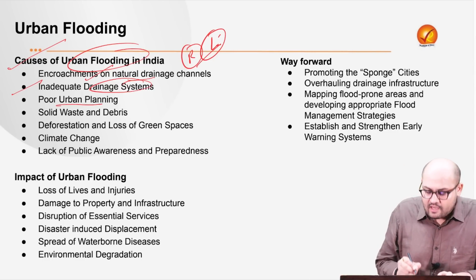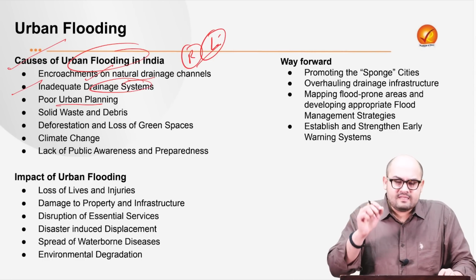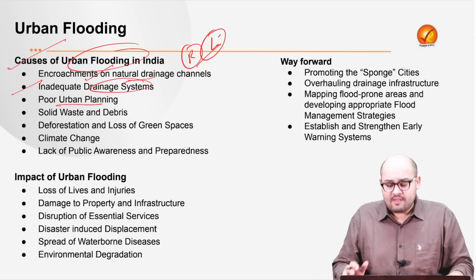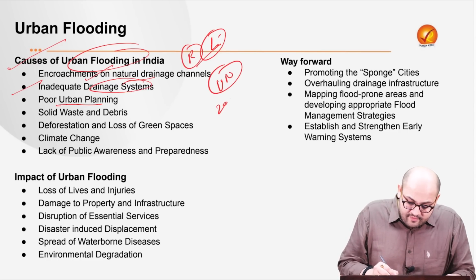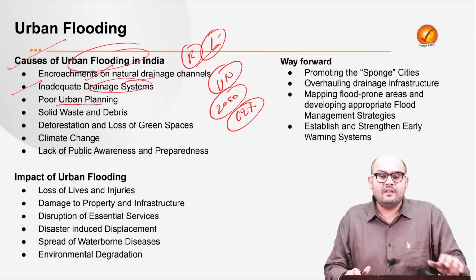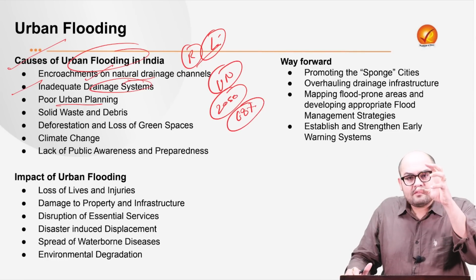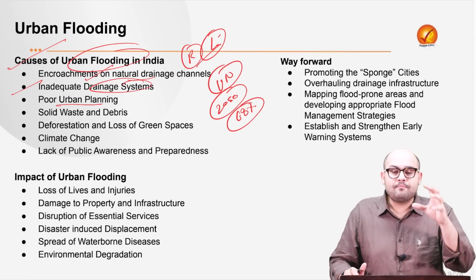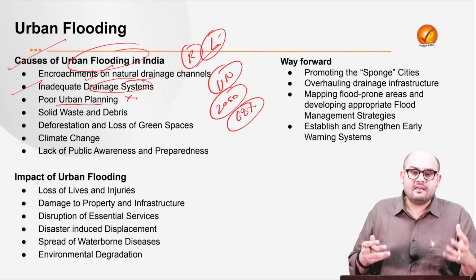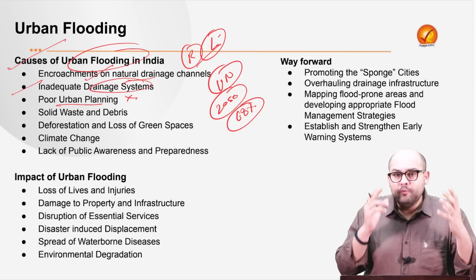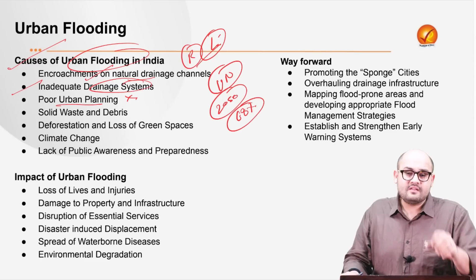Next, we have got poor urban planning. The cities in India are growing at a fast pace, as also the United Nations says that by the year 2050, almost 68% of the total population of the country would live in urban areas. So therefore, there's a need for proper master plans. There's a need for proper long-term strategic plans. But that is not what we see. There is a very poor sort of urban planning when it comes to different cities in India.